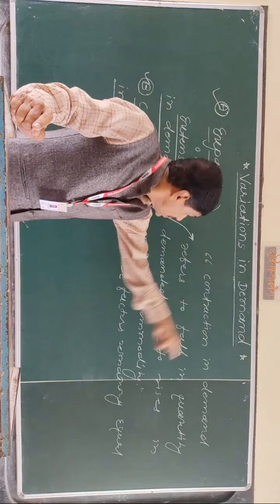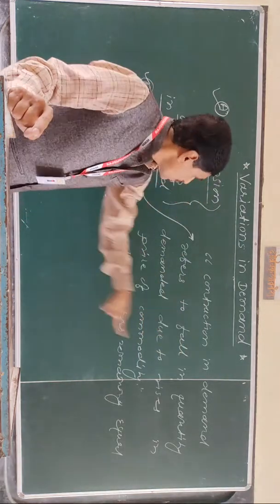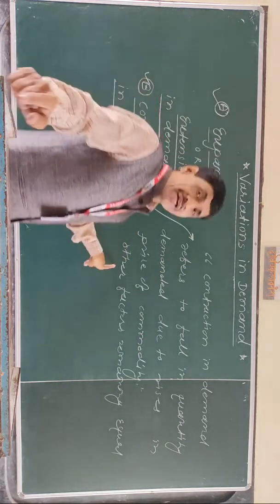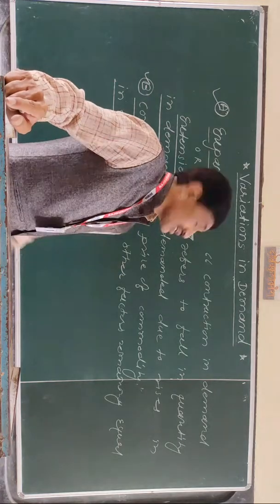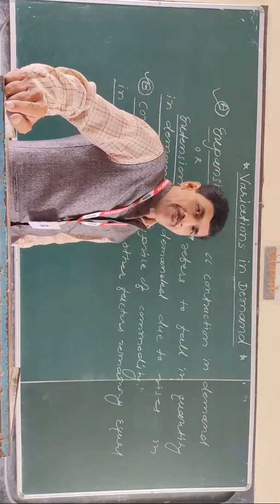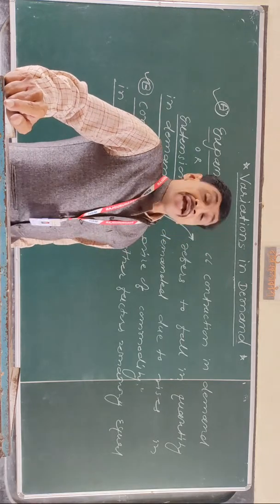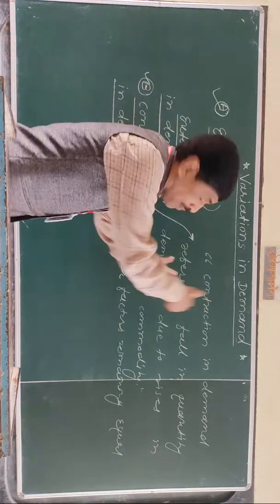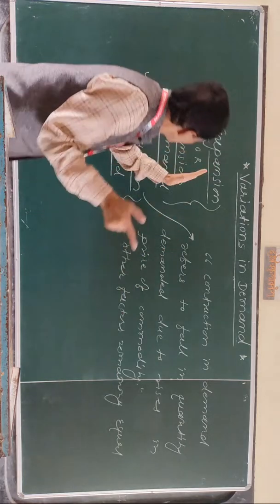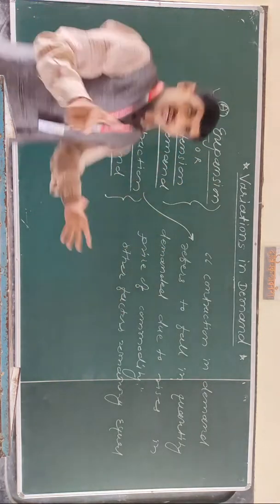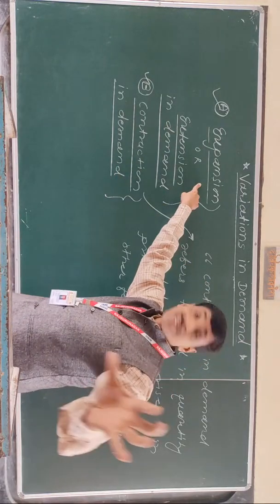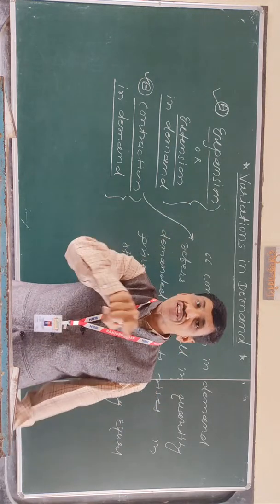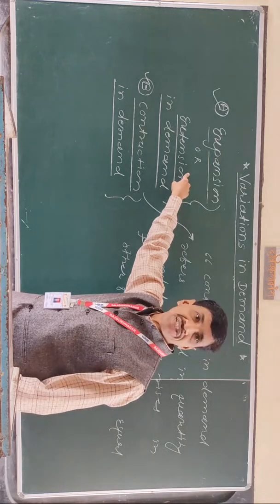So contraction in demand refers to a fall in quantity demanded due to a rise in the price of a commodity. Other factors remaining constant or equal means income, fashion, taste, and the size of population remain constant. So what is the definition of expansion or extension in demand? In simple language, other things remaining constant, when price falls, then demand rises. It is known as expansion or extension in demand.